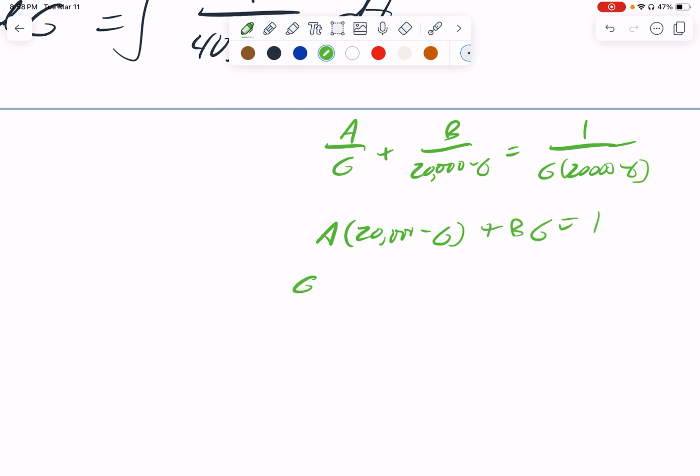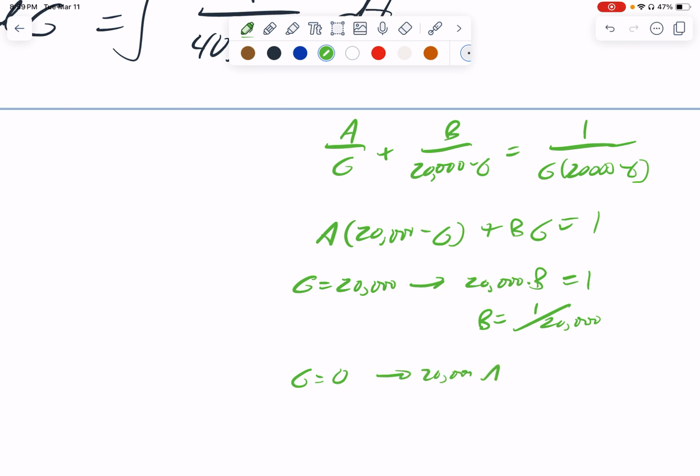If I plug in G equals 20,000, I get 20,000 times B is equal to 1. So B is 1 over 20,000. If I plug in G equals 0, I get 20,000 times A from this part. This is 0, equal to 1. So A is also equal to 1 over 20,000.